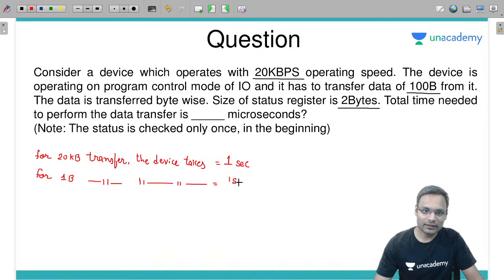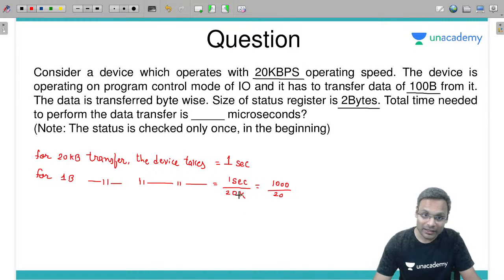1 second divided by 20 kilo. Right? Now this kilo goes up, becomes 10 to the power minus 3, means millisecond. 1 divided by 20, let me take it this way, 1000 divided by 20. So multiply and divide by 1000.